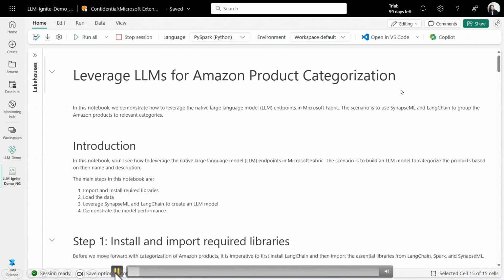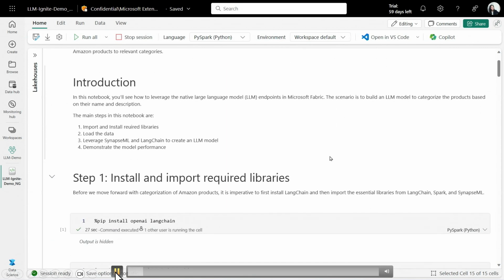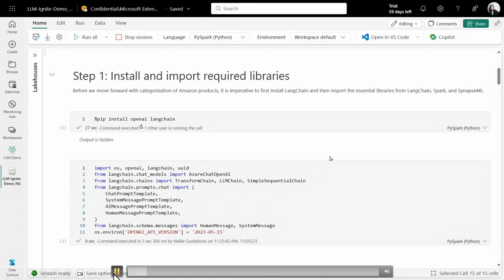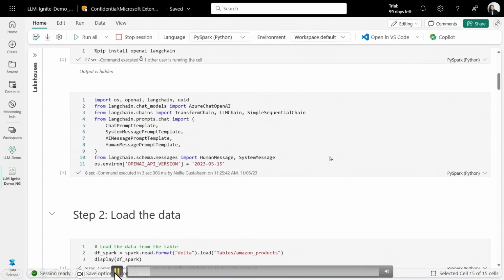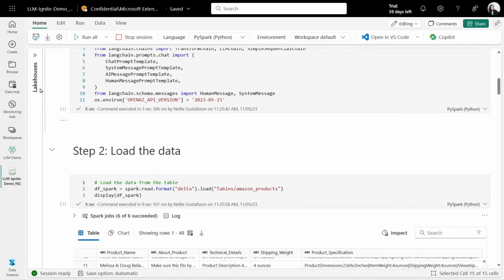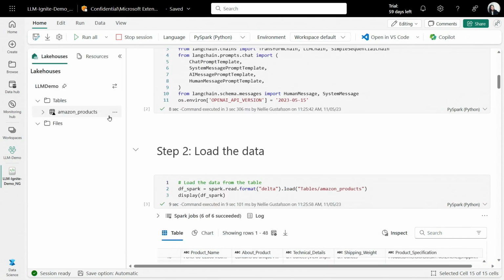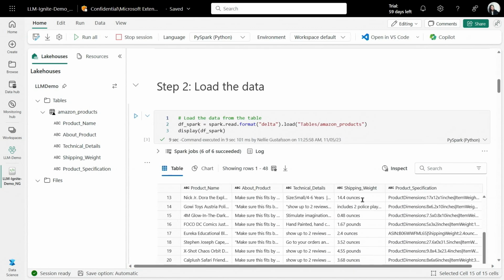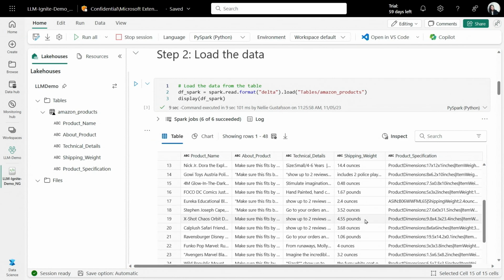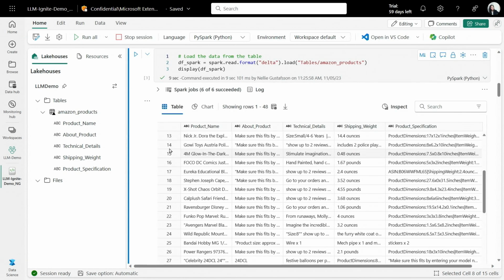And we're going to do something with this data. We're going to do something pretty simple. We're going to basically start by saying that we want to use SynapseML and the Fabric built-in endpoint using this data that's sitting in our Amazon products table here. And we want to add a column, and based on all the information that's in this table, we want to add a new column that is containing product category.